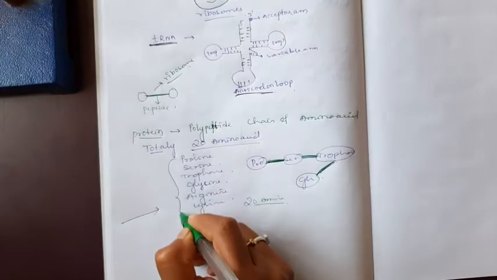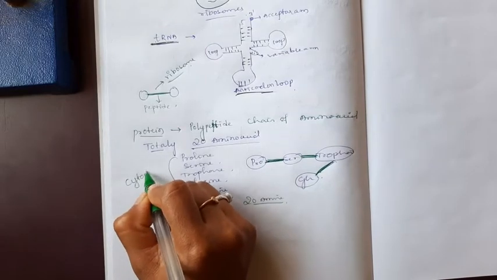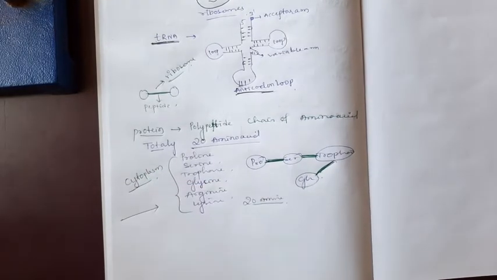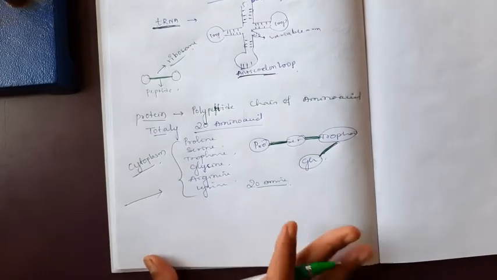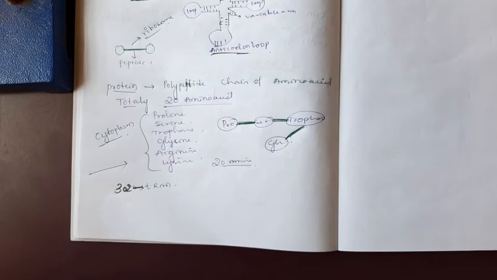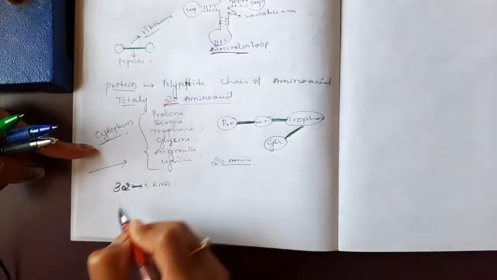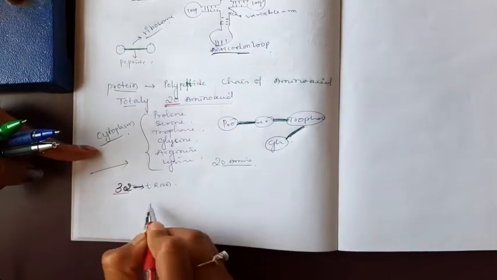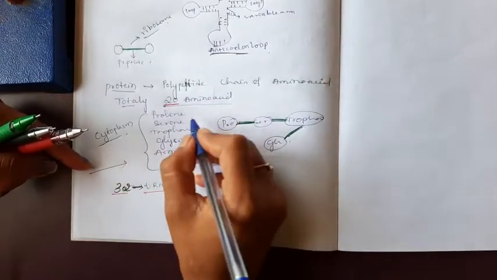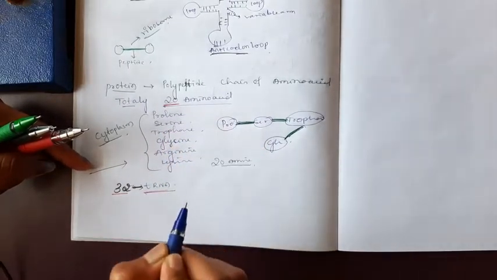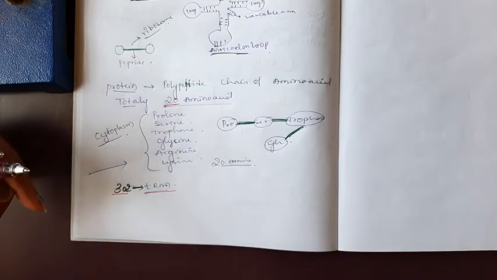Then these 20 amino acids are present inside the cytoplasm. For these, the exact 20 types of tRNA are present inside the cytoplasm. There are 32 types of tRNAs. For only 20 amino acids, 32 tRNAs are present. Means the tRNA must read the codons which are present in the mRNA.